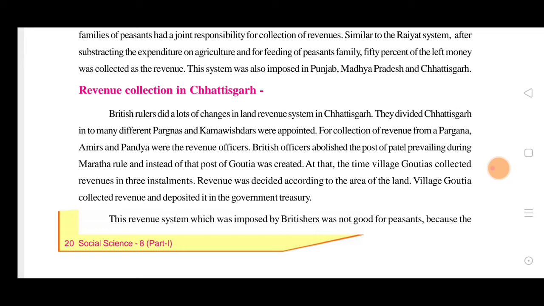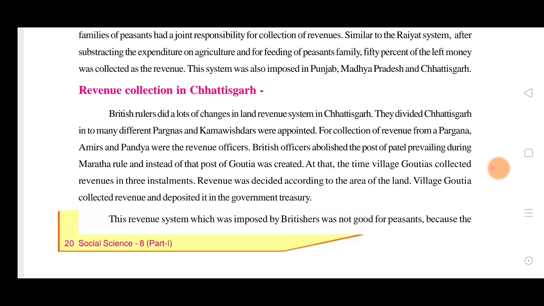Because it was a wide area, they could not collect revenue everywhere. So they divided it into subdivisions, the pargnas, and appointed Kamavisdars who could collect the money from all the subdivisions of Chhattisgarh. For collecting revenue from the pargna, Amirs and Pandeys were the revenue officers.